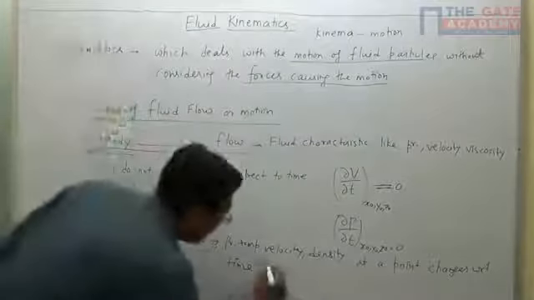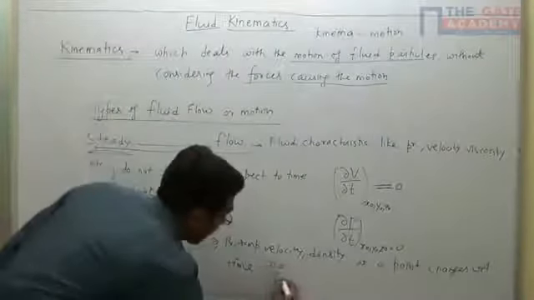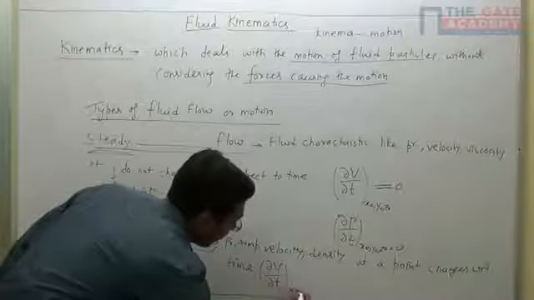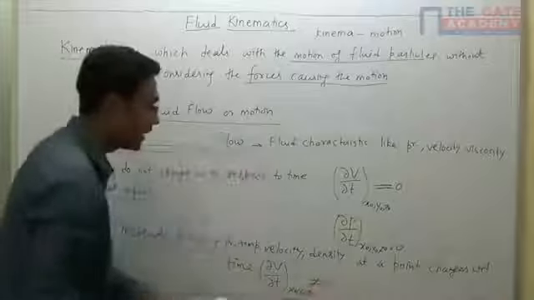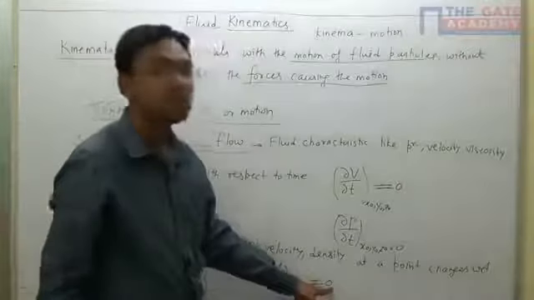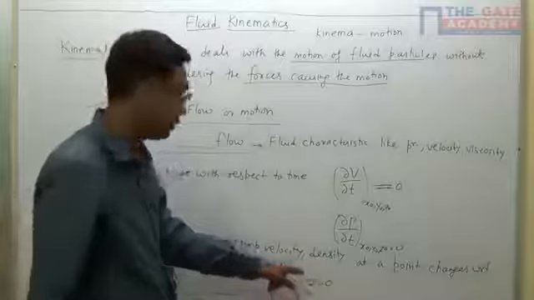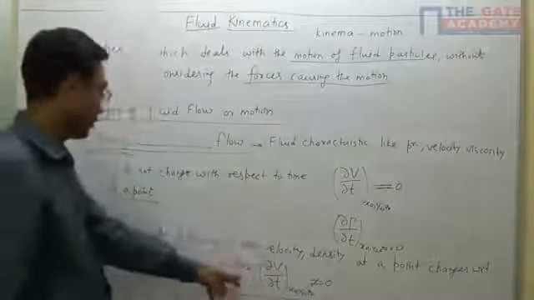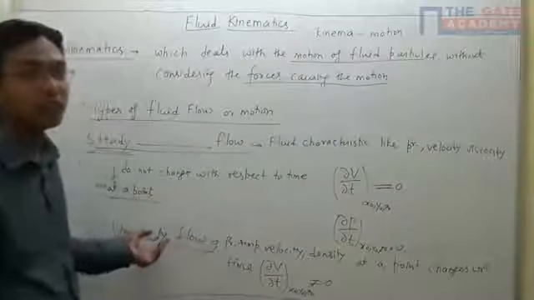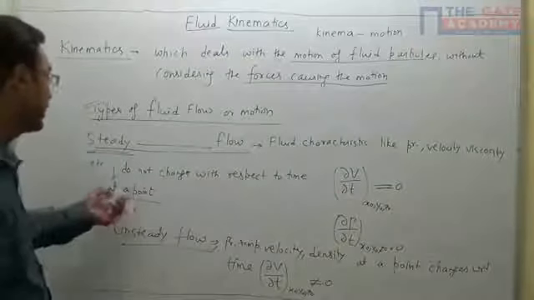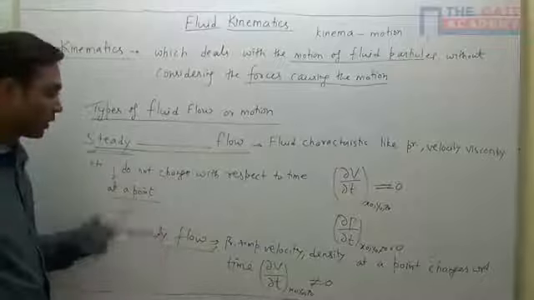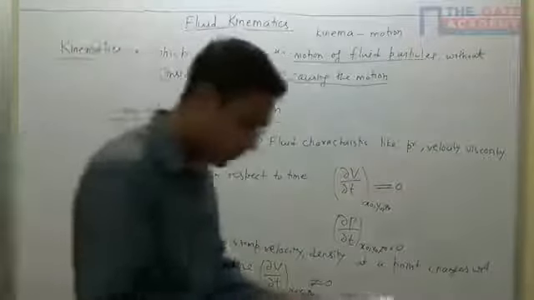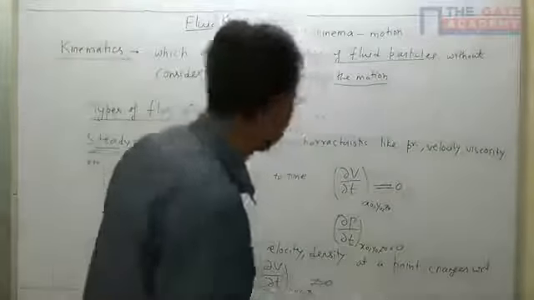The expression will be dou v by dou t at any point x naught, y naught, z naught is not equal to 0. Means the change is not equal to 0, so the change has some value. So it is changing with respect to time, and it is an unsteady flow. Very simple. The most important thing is that steady flow means at a point. Next we have uniform and non-uniform flow.